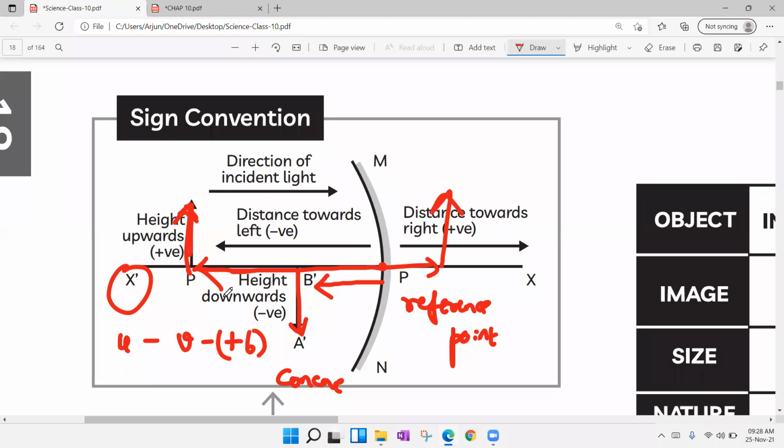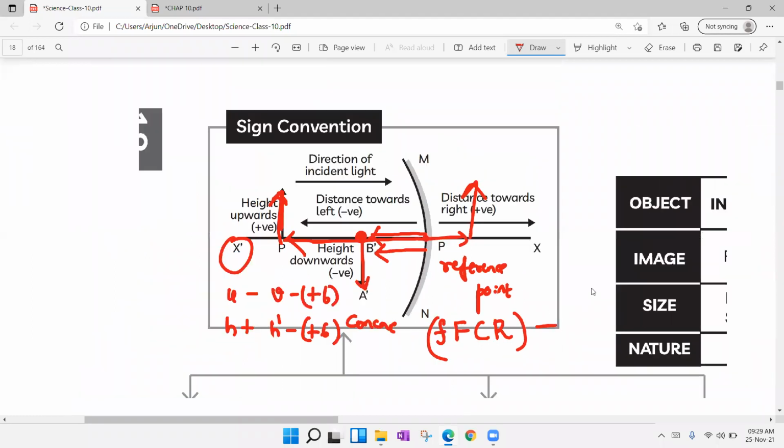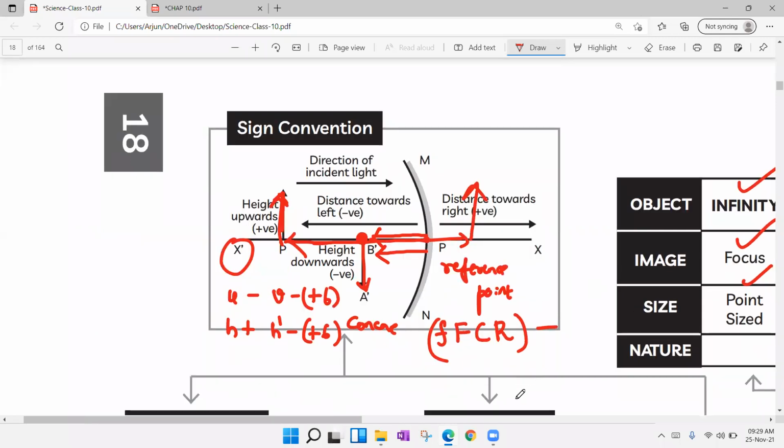Now h stands for the height of the object. Always the height of the object will be positive because it is pointing upwards. H dash, the height of the image, is always negative because it is pointing downwards. But if you observe the 6th position, it is positive. And while coming to focus, small f for focal length, capital F for focus, C for center of curvature, R for radius of curvature. If you observe this, focus and focal length are present here. So to measure the value of the focus, you have to move towards your left-hand side, simply to say the x dash axis. So the focus is negative, everything will be negative. Clearly, once again, I'll teach you in another lecture.